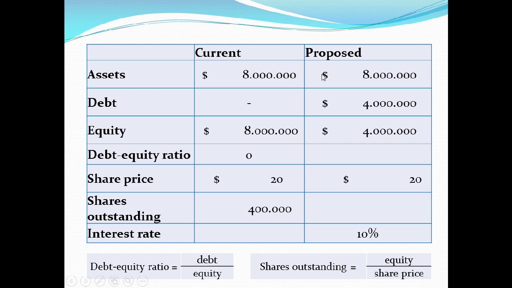In the case of the proposed capital structure, we have the same 8 million in assets, with the difference that the debt is now 4 million and the equity is 4 million. Now we have a debt-equity ratio of 1. The share price is the same $20 and the shares outstanding are 200,000, but now we have a 10% interest rate.